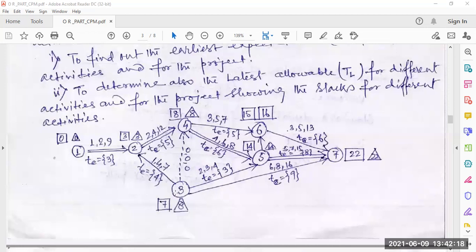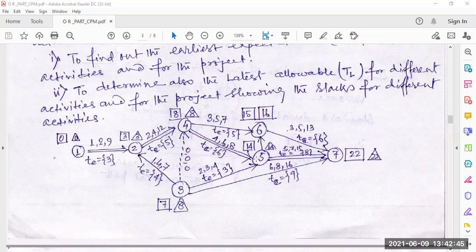So 4 and 3 are the successors of 2, and 2 is the successor of 1 and the predecessor of 4 and 3. This is the dummy activity, so time is taken as 0. Here TL equal to 8 and TE equal to 7.